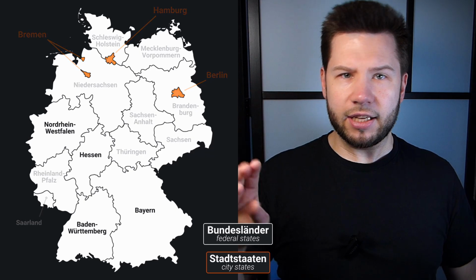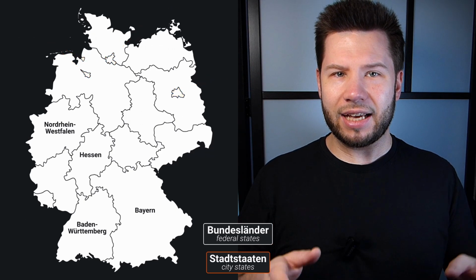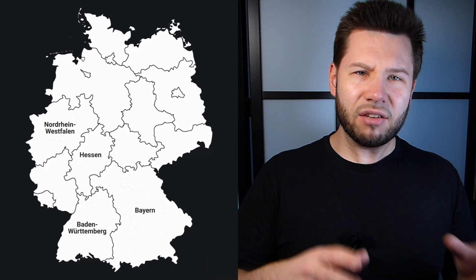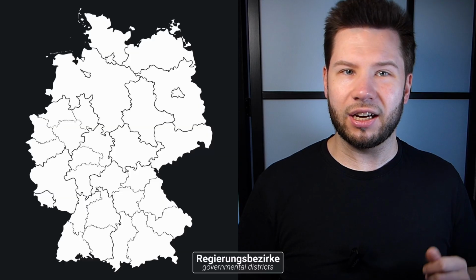4 of the federal states, Bayern, Baden-Württemberg, Hessen, and Nordrhein-Westfalen, divide up their territory even further into so-called Bezirke, or more formally, Regierungsbezirke, governmental districts, which have blended in on the map. All of the other federal states don't have them, so we can move down the hierarchy.